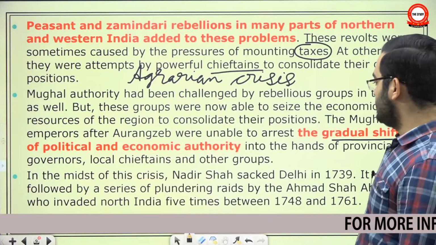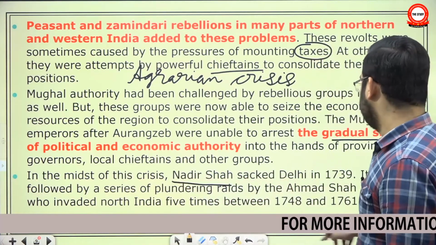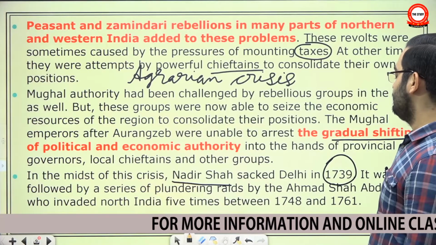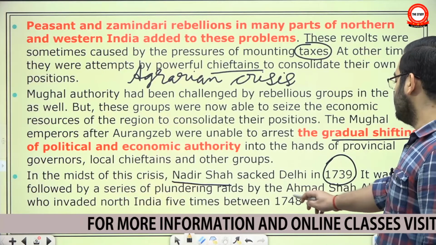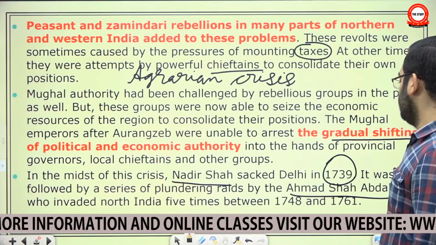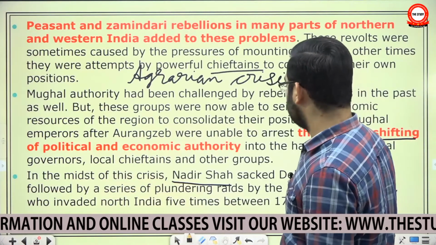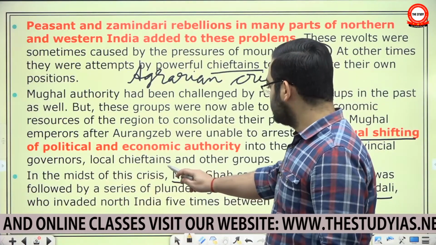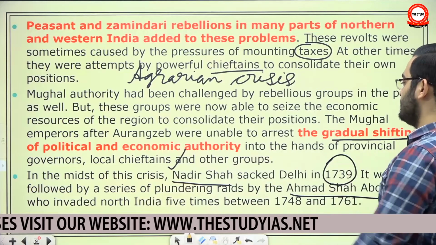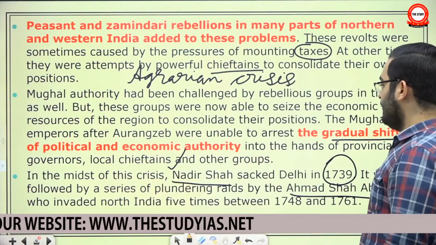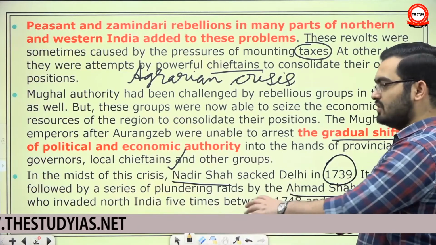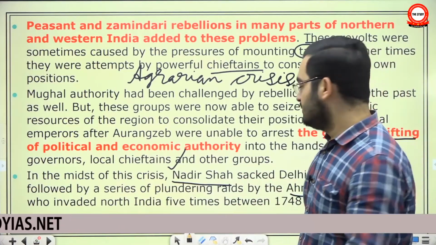In the midst of this crisis, Nadir Shah sacked Delhi in 1739. It was followed by a series of plundering raids by Ahmad Shah Abdali, who invaded North India 5 times between 1748 and 1761. A brief clarification: Nadir Shah was the ruler of Persia. He had removed the Safavid kings. He annexed a large part of Afghanistan and some parts west of the Indus as well.